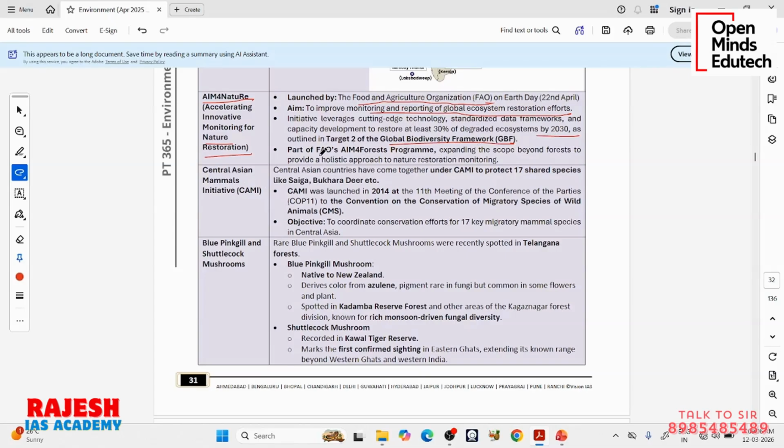So this FAO has some initiatives like Aim for Forest, Aim for Climate, etc. In this Aim for Forest, this Aim for Nature is a sub-component. So this Aim for Nature is a part of the Aim for Forest program.